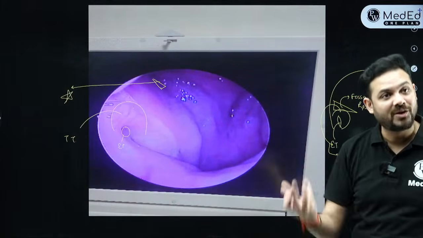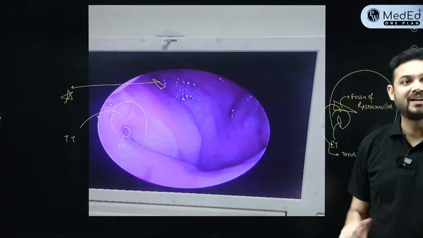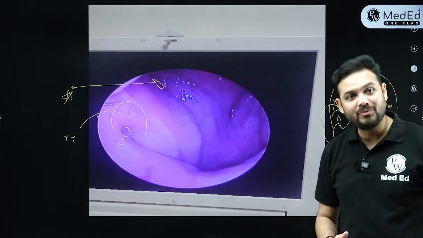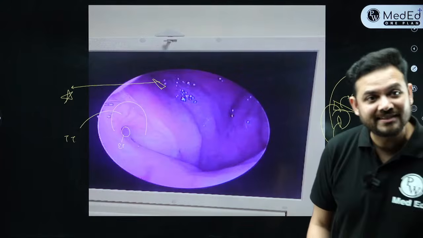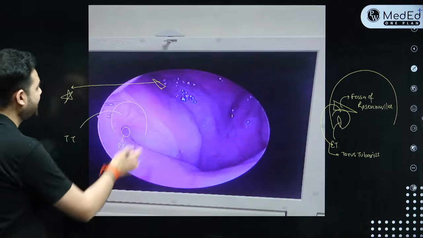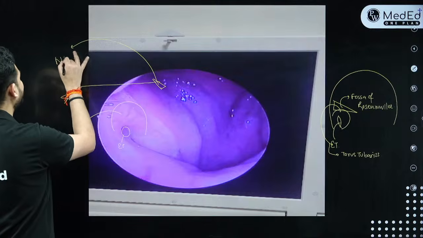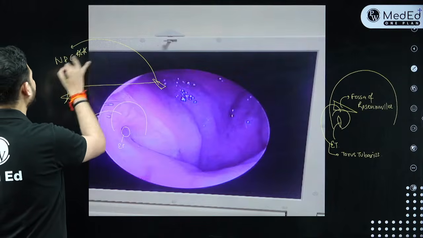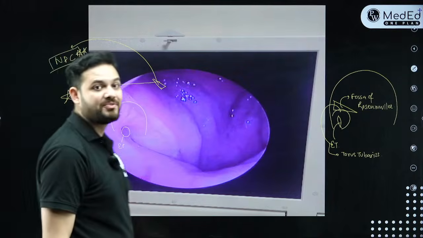You can't see it because it does not open normally. And this fossa is called the fossa of Rosenmüller. Now, my question was what arises, and everybody has already answered. That's quite correct. The most common pathology that arises from the fossa of Rosenmüller is nasopharyngeal carcinoma. Multiple times asked question. What is the site of origin of NPC? It is the fossa of Rosenmüller.